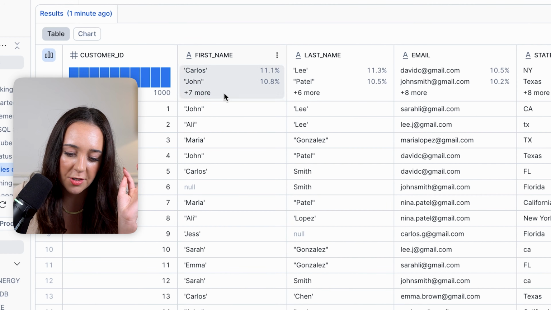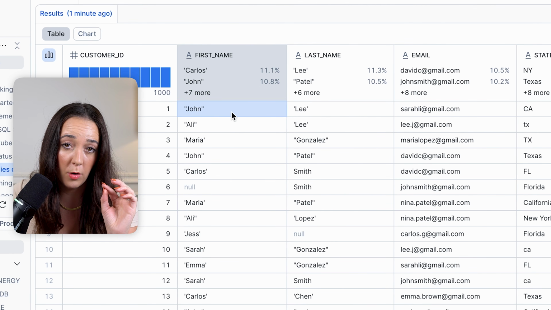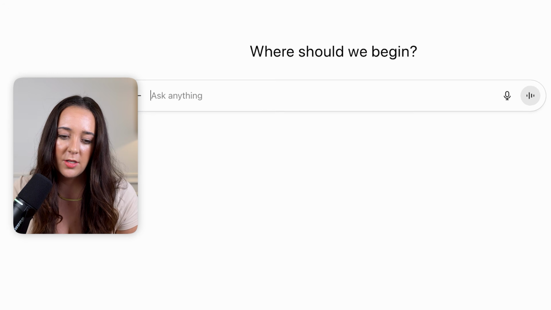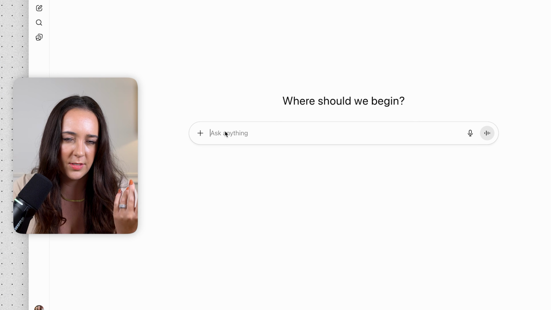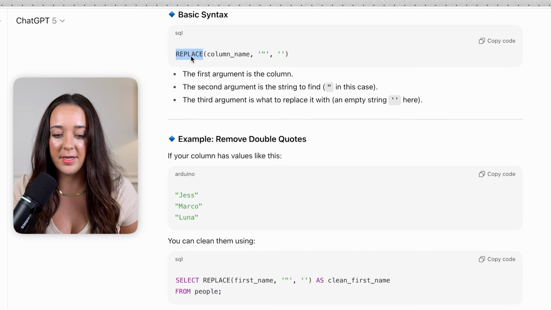The first thing we're going to do is fix our first name column. So let's get rid of all of the single quotes and double quotes around these strings or text values. So let's ask ChatGPT, what can we do? How can we replace these values in SQL? Okay, so here we have the basic syntax. We can use the replace function.